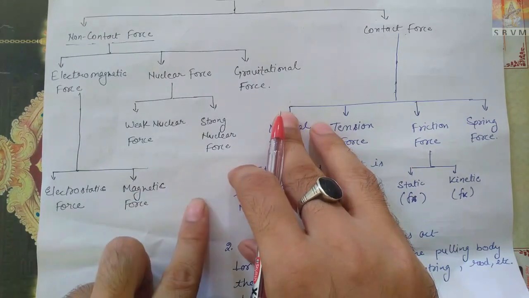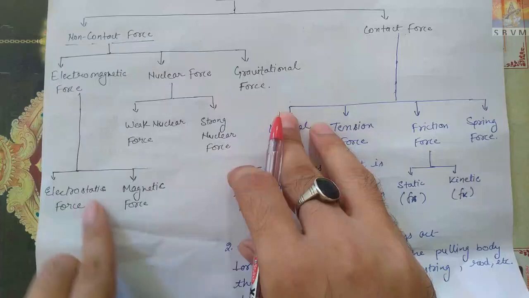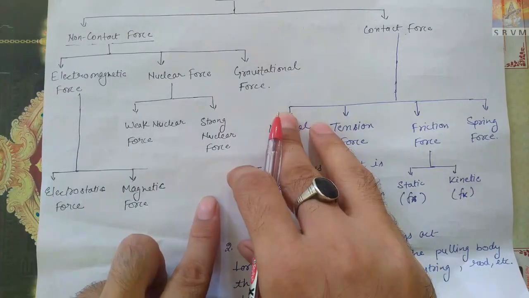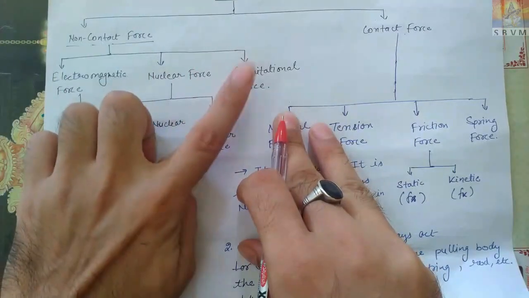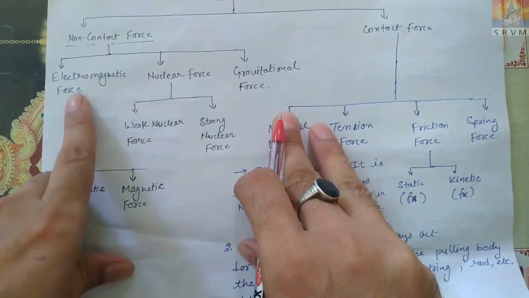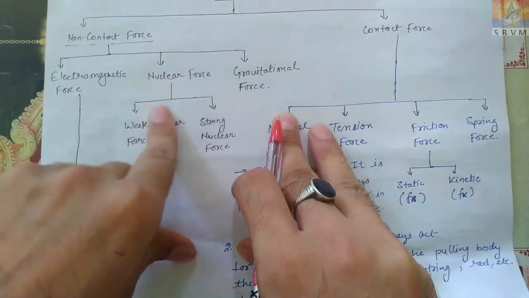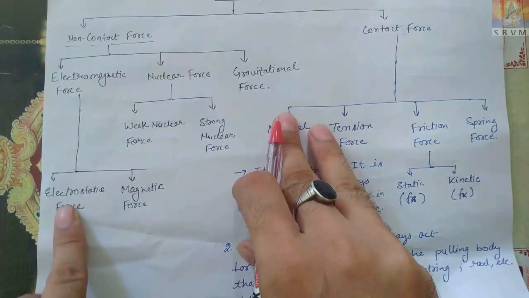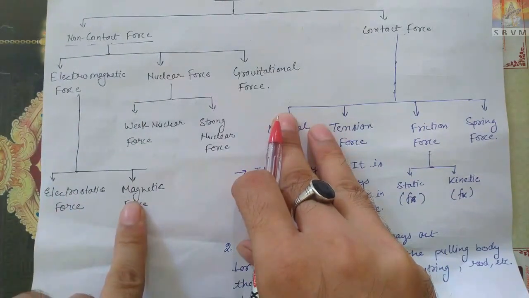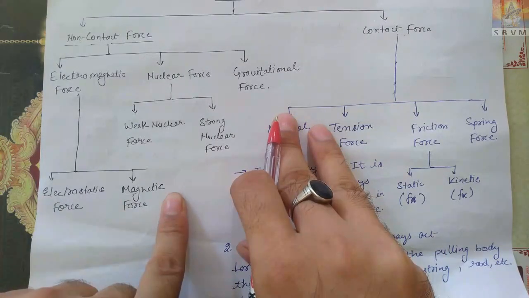That you will study in class 12th, except gravitational force. Nuclear force, weak and strong, you will study in modern physics. Electrostatic force, magnetic force, then Lorentz force will be there, and one or two more forces, that you will study in class 12th.